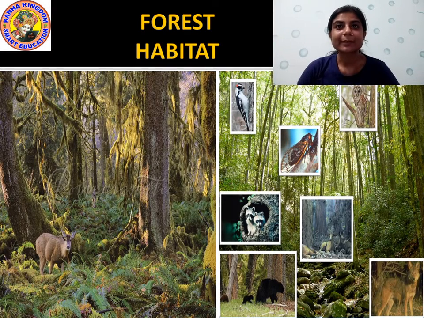So students, this is a picture of forest habitat. This is how a forest looks like, with many trees and many plants where different animals and birds live, and many different types of insects live in the forest. Okay, it is a home to a great variety of animals and birds as well as insects.